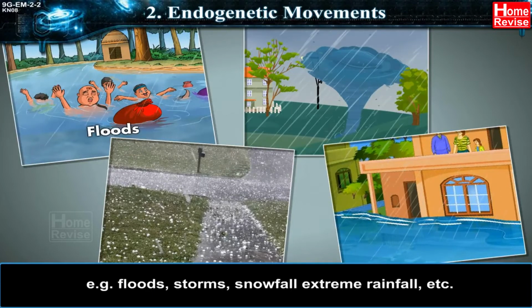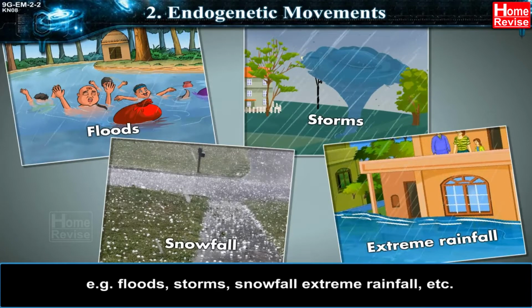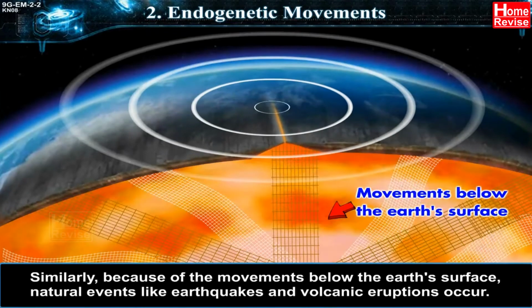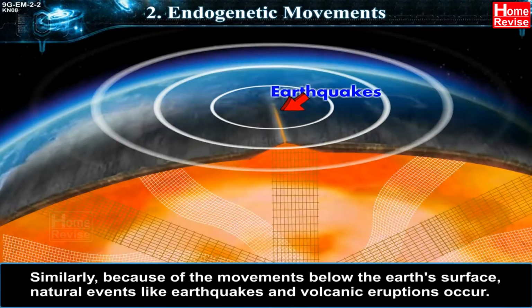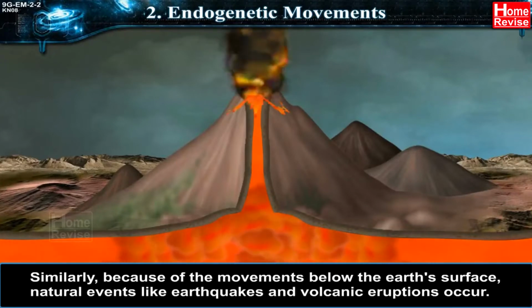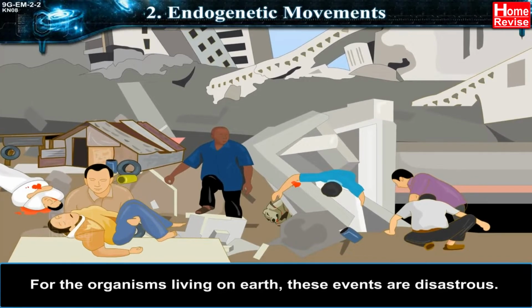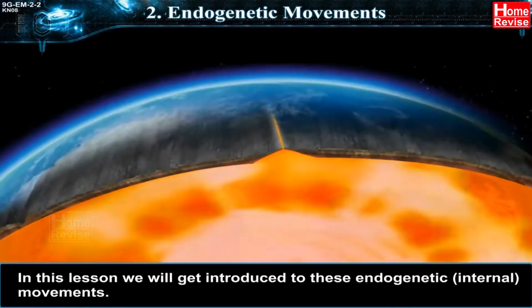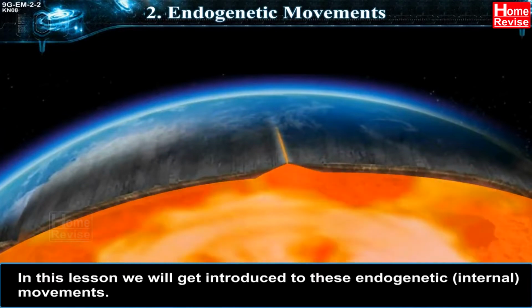Various natural events occur on the Earth from time to time. Example: floods, storms, snowfall, extreme rainfall, etc. Similarly, because of the movements below the Earth's surface, natural events like earthquakes and volcanic eruptions occur. For the organisms living on Earth, these events are disastrous. There is loss of life and property because of natural calamities. In this lesson, we will get introduced to these endogenetic, that is, internal movements.